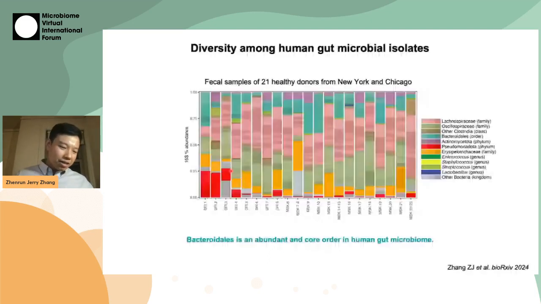So I guess this audience does not need more introduction on the human gut microbiome, but as you can tell from this plot, these are microbial profiles of fecal samples of 21 healthy donors from New York and Chicago, and it contains many different families, genera, and species. But those colored in cyan belong to the Bacteroidales order, and Bacteroidales is an abundant as well as a core order within the human gut microbiome.